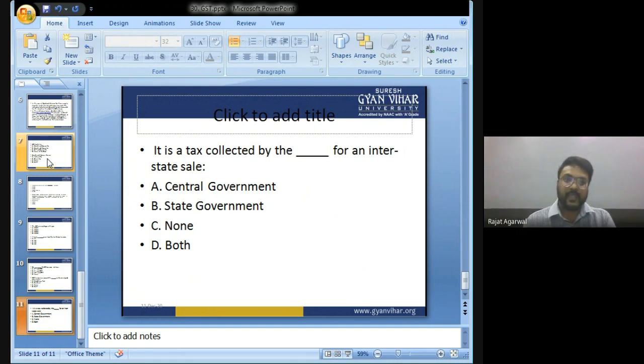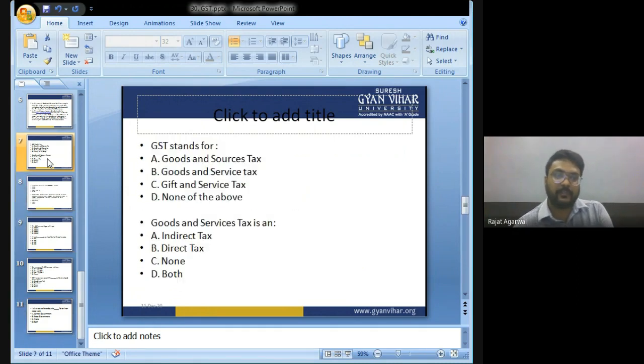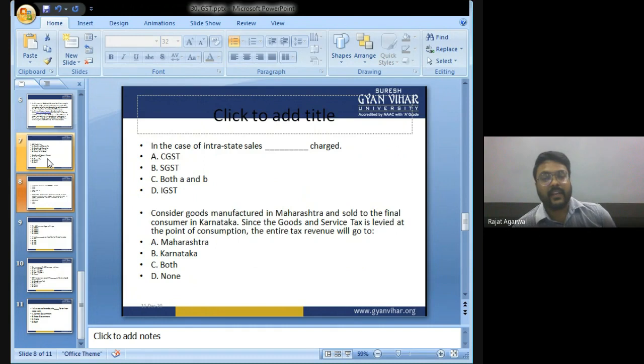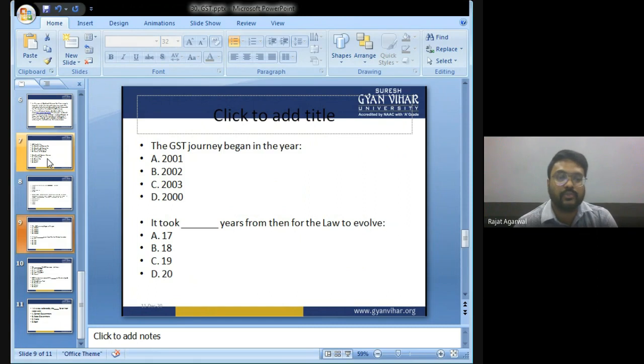What is my point? Please everyone take a photo of these MCQs and try to attempt them. I am again and again telling you to attempt the MCQs because the MCQs will help you in getting clarity on the topic, as well as your whole topic will automatically get revised when you do MCQs. So try to attempt these MCQs, take a photo or a screenshot, whatever.